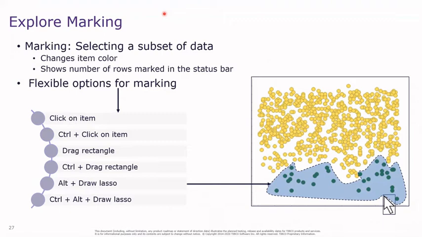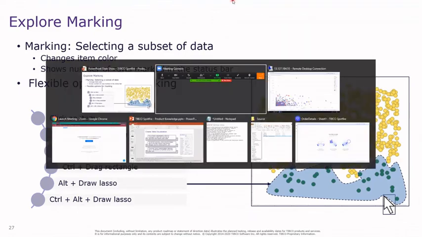Next is marking. Marking in Spotfire is basically selecting a subset of data. Now let's go to the tool and see how we can perform marking.